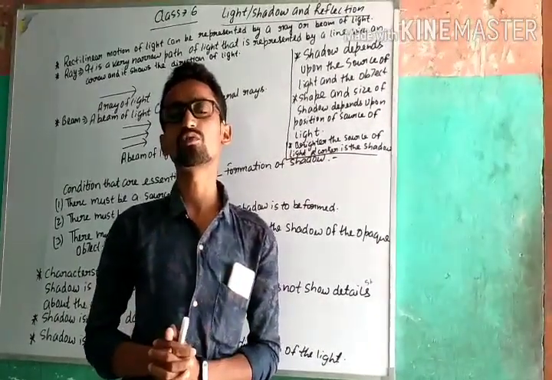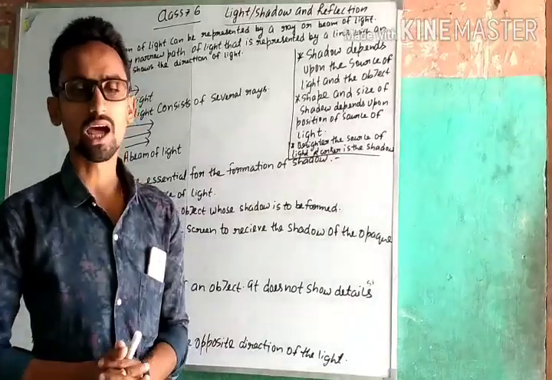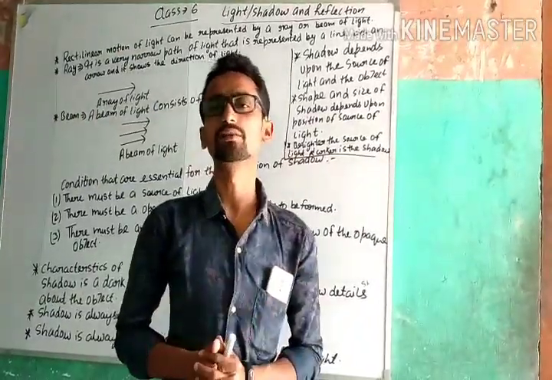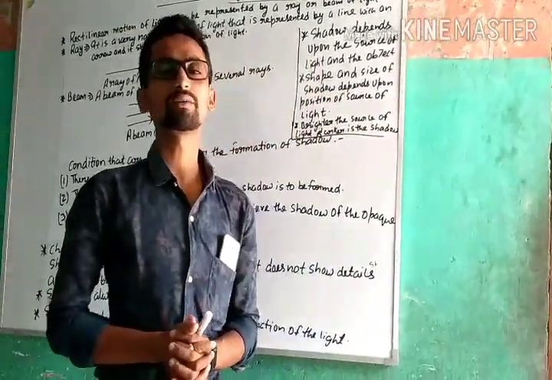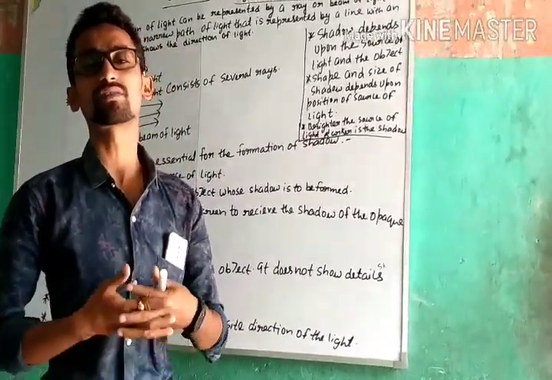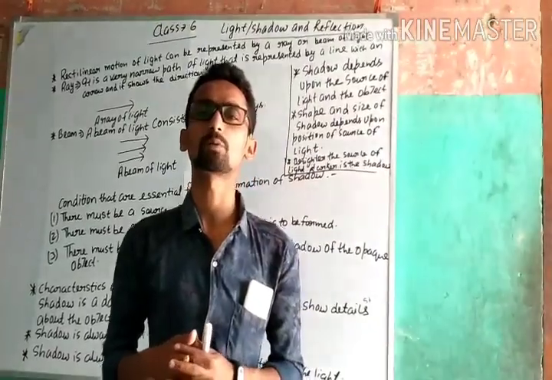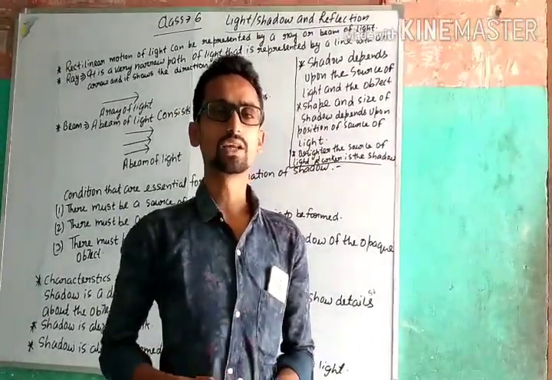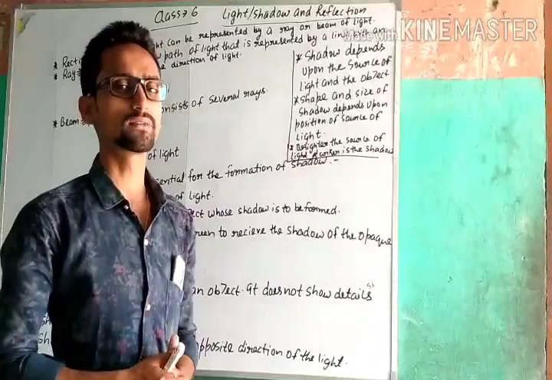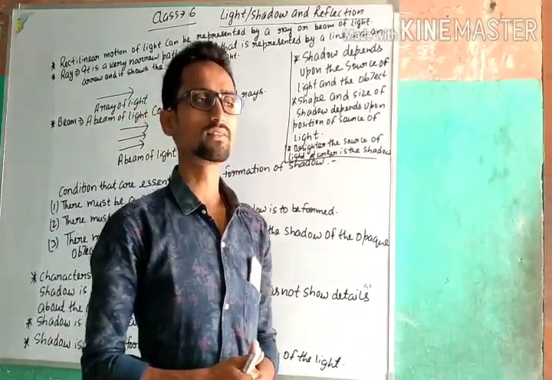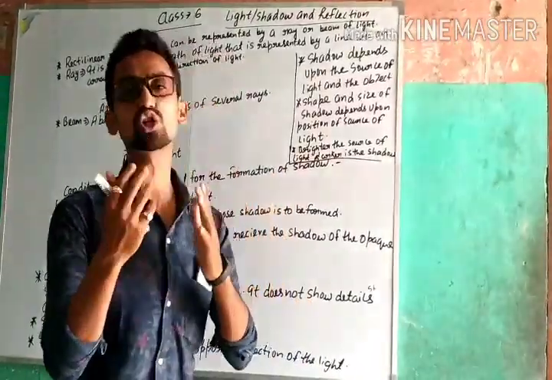Rectilinear propagation of light, it means light ray travels in a straight line. Light has a tendency to travel in a straight line. This property of light is known as rectilinear propagation of light. Rectilinear propagation of light means rectilinear motion of light.